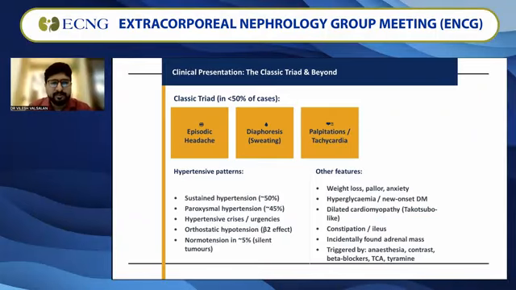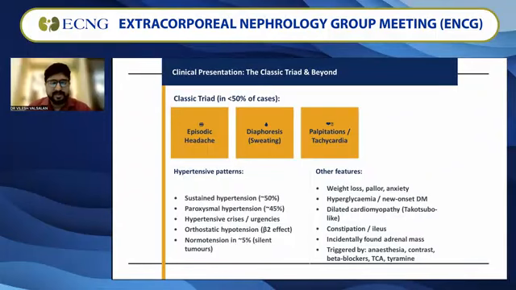So when you look at the clinical features, we know that the common triad, which was even present in the question itself, is patient having episodic headache, sweating, and palpitation. But this triad is only present in less than 50% of the cases. And the hypertensive patterns can be variable. You can have sustained, paroxysmal. Some people may have a sudden hypertensive emergency or urgency. People may even present with a marked beta 2 effect presenting as orthostatic hypotension also.